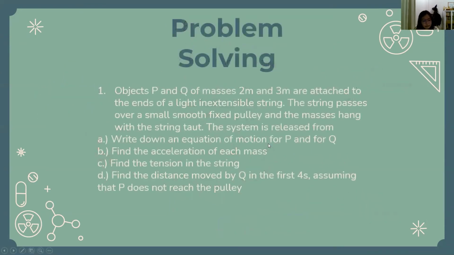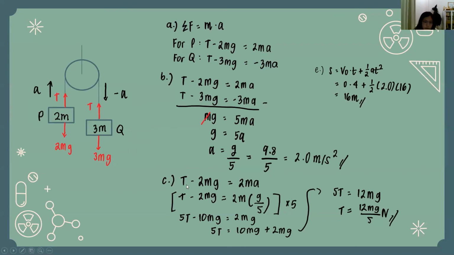And then for C, it told us to find the tension in the string. So let's just pick one equation here. I'm going to pick the one for P. Okay, so T minus 2mg equals 2ma, right? And then we just substitute the a here. We're going to use a equals g over 5, so we can multiply by 5 and cancel both the 5s. So T minus 2mg equals 2m times g over 5, and we cancel the 5, so it leaves us with 5T minus 10mg equals 2mg. T equals 12mg over 5 newtons.